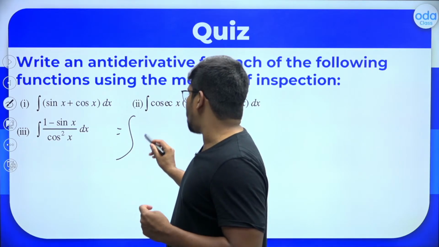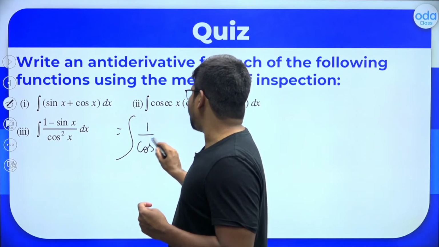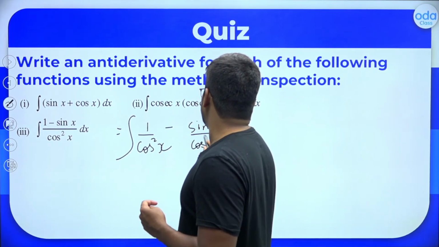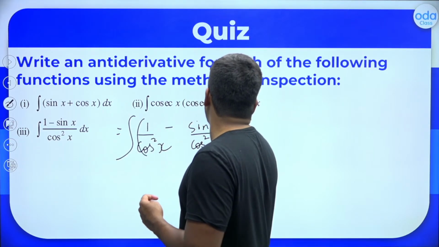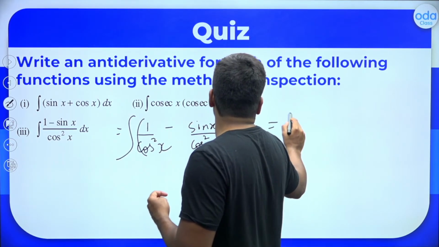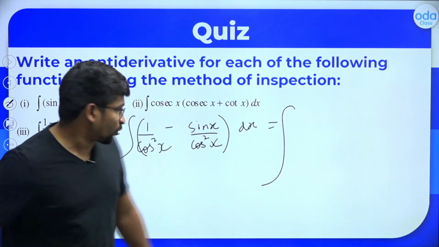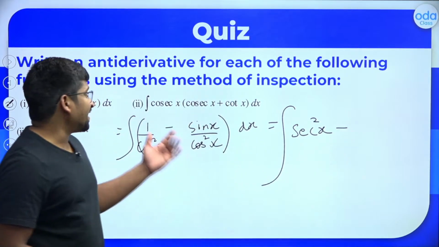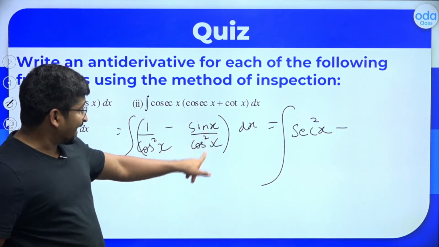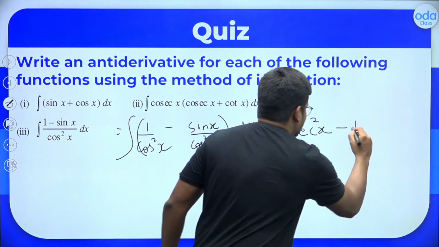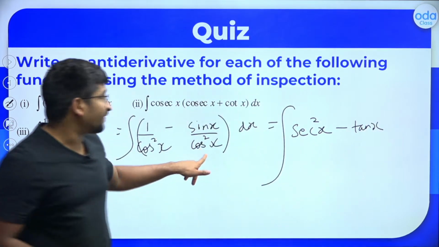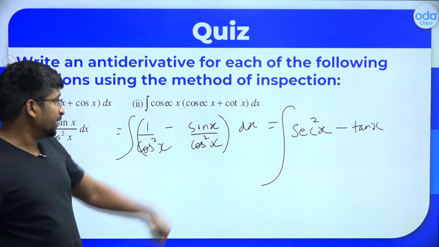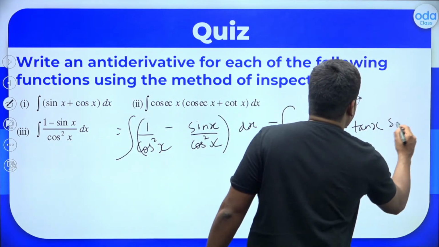1 minus sin x by cos square x. You can write it as 1 by cos square x minus sin x by cos square x, and a dx. So that is equal to the integral of, what is 1 by cos square x? 1 by cos square x is sec square x, minus, what is sin x by cos x? sin x by cos x is tan x. And one more factor is left, right? Because cos square x is cos x into cos x. So sin x by cos x is tan x, into 1 by cos x again, which is sec x.